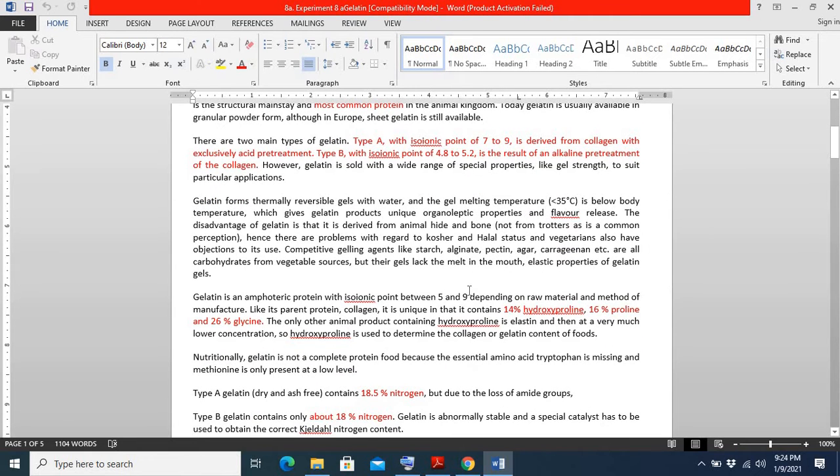So you can say that gelatin type A is an acid type of protein derived from collagen, and gelatin type B is the type of gelatin that is basic in nature.